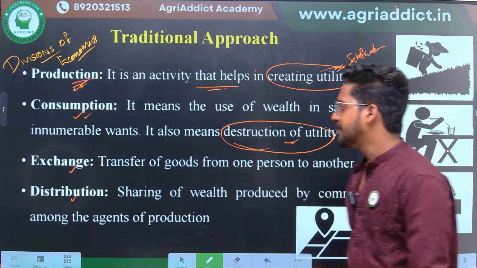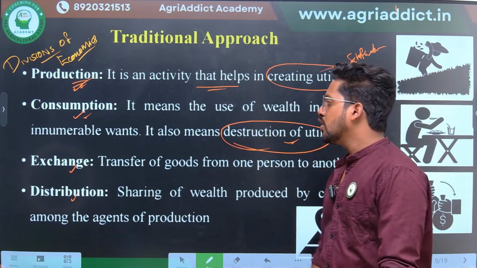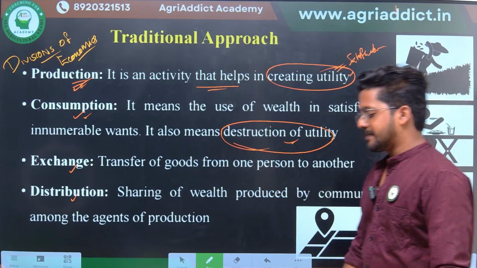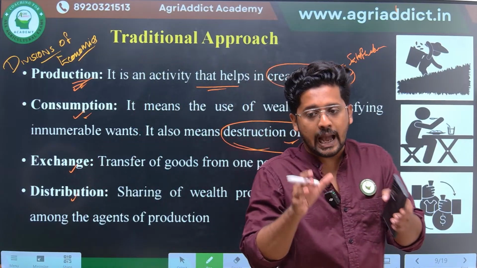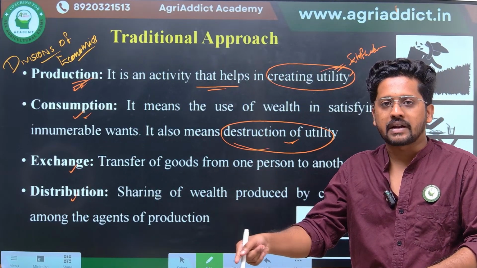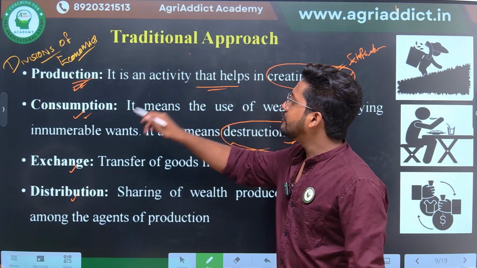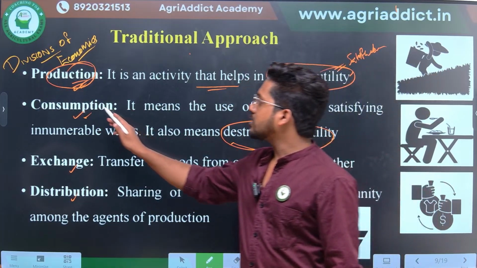I hope it's clear. Then the third one, which is an important concept, is exchange. What is exchange? Transfer of goods from one person to another. The process that happened when I went to the shopkeeper is nothing but the process of exchange, because there was the paddy which was produced by the producer, the rice farmer.